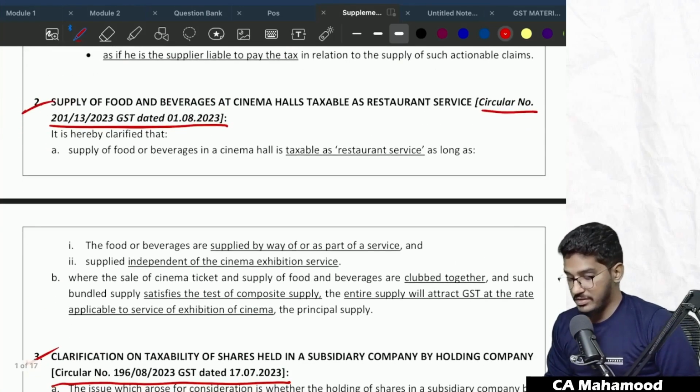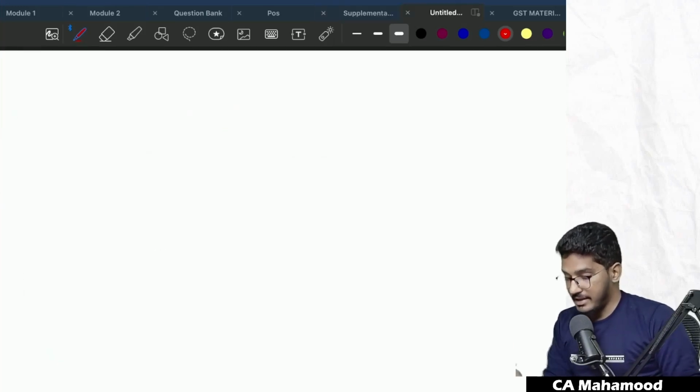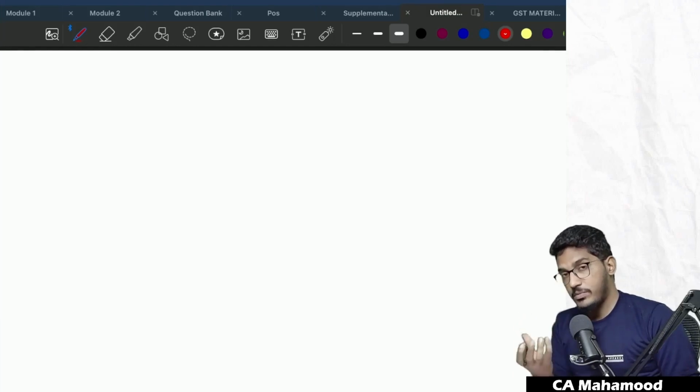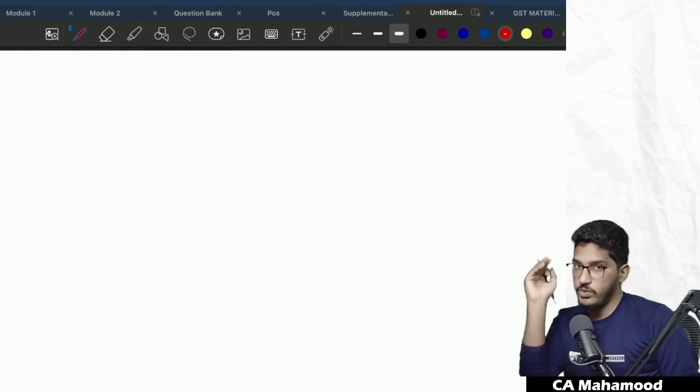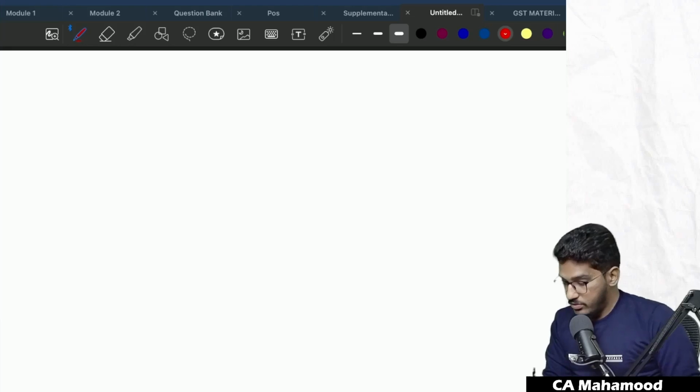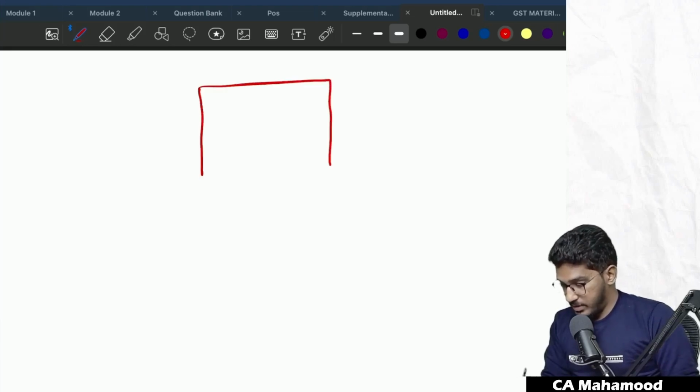Let us try to understand the circulars. First, we will talk about the second point, which is relating to a clarification regarding supply of food and beverages at cinema halls. Let us try to understand what exactly they are trying to say here. Let us understand the background behind this amendment. When you understand the background behind this amendment, the provision will actually sit in your brain. Okay. So assume that there is a movie theater, a cinema hall.